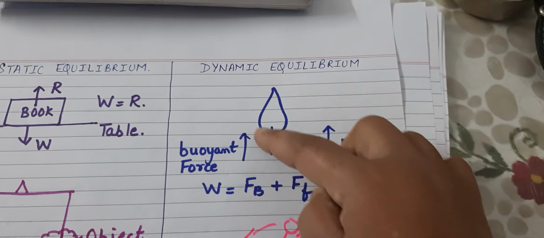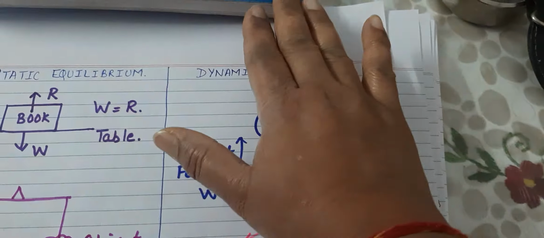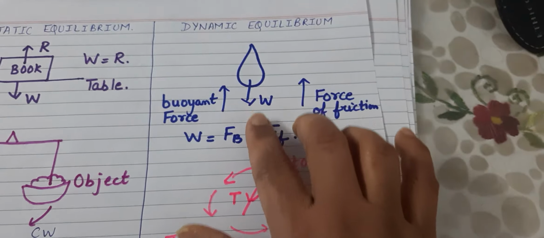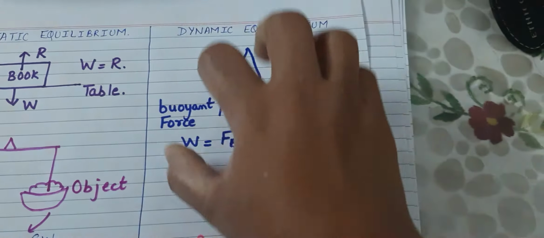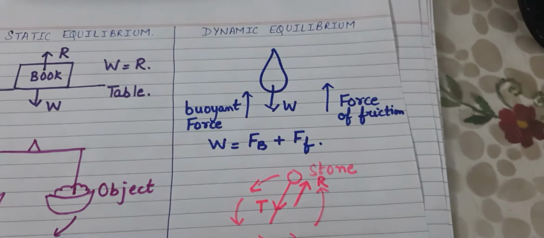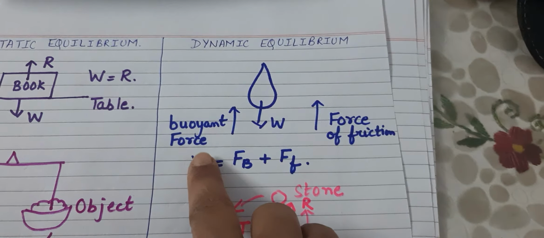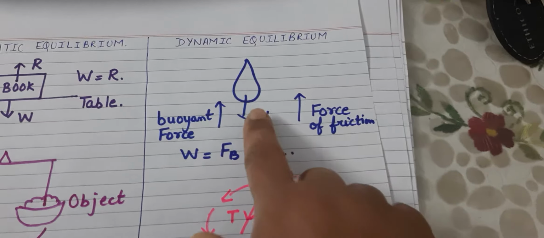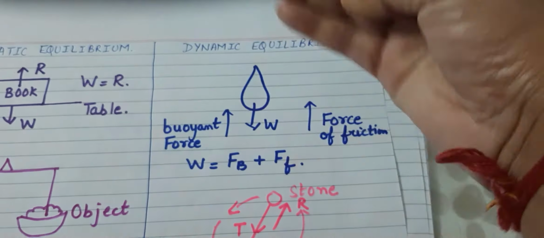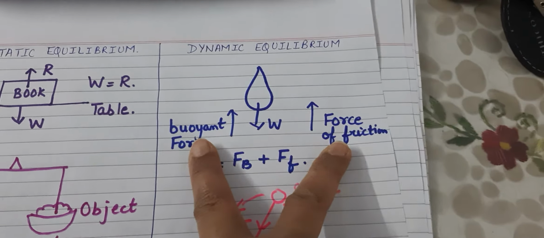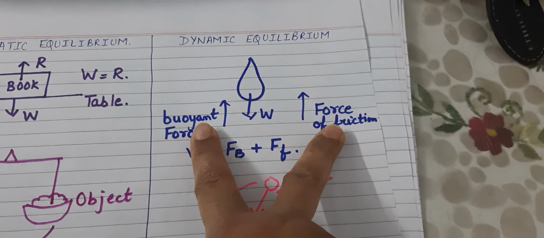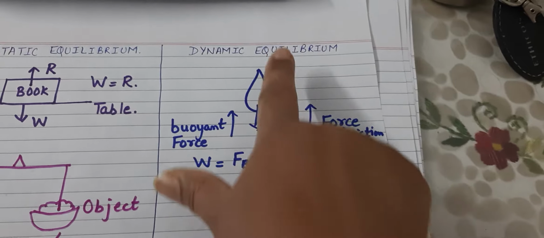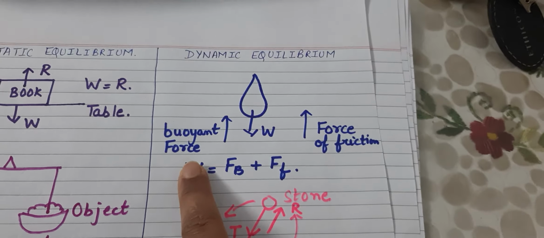Now I have shown this. This is a raindrop, children. It is falling on the ground. When a raindrop is falling down, the weight of the raindrop is trying to pull it downwards. And there is an opposite force, that is the buoyant force of the air, and also the frictional force acting on the raindrop in the opposite direction to the weight. When these two forces, the buoyant force and the force of friction, counterbalance the weight of the raindrop, what happens? It is said to be in dynamic equilibrium.